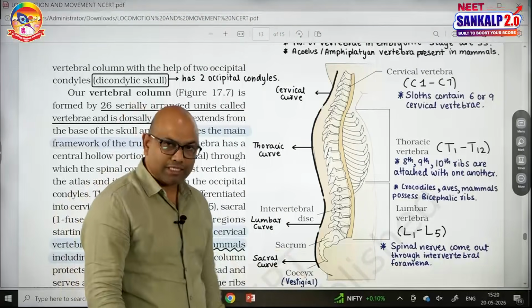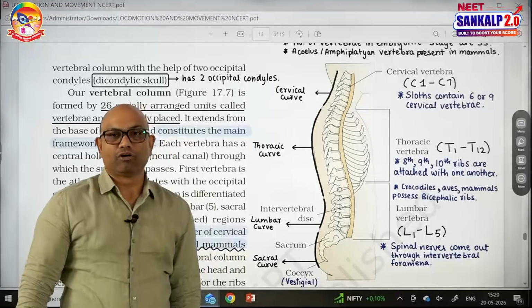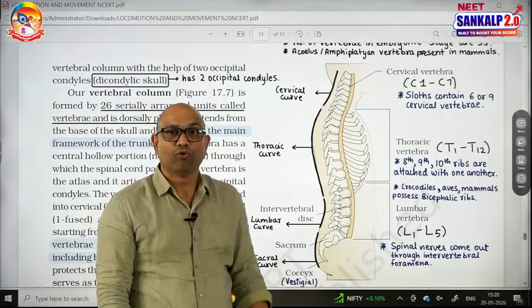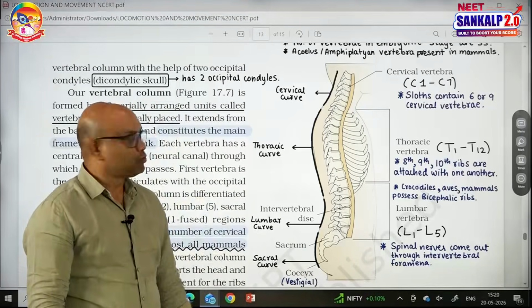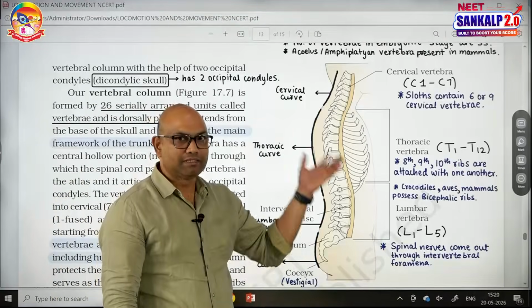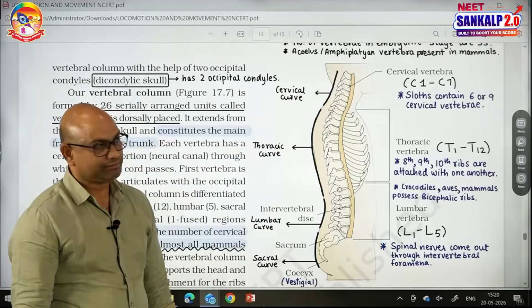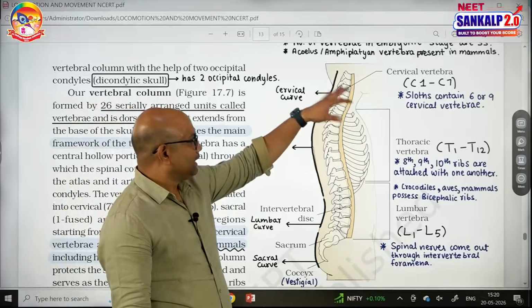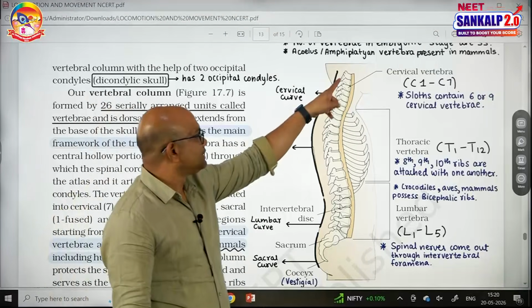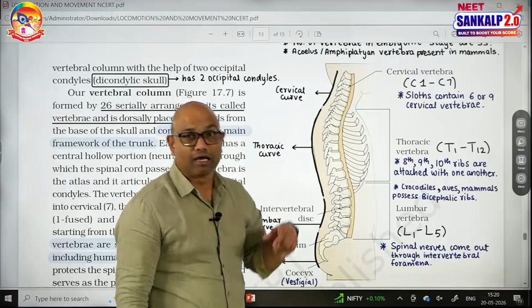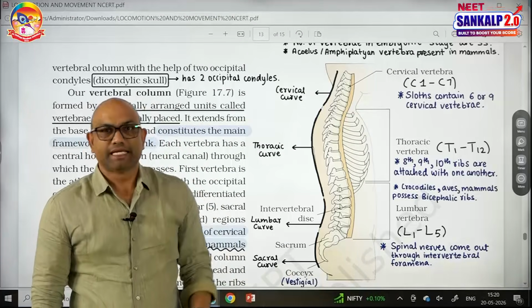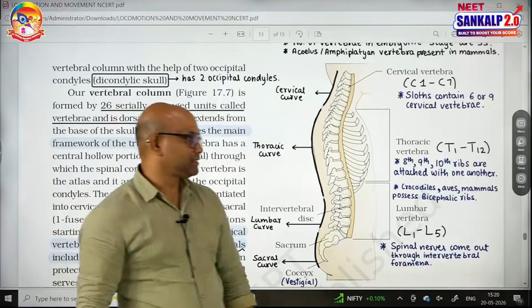And the last one is coccyx. Coccyx is single in adults, but coccyx is also formed by the fusion of 4 coccygeal vertebrae. 26 vertebrae are present in adults, whereas 33 in the embryonic stage. Okay. Regarding the cervical vertebrae, the first cervical vertebra is named atlas. The second cervical vertebra is called axis.